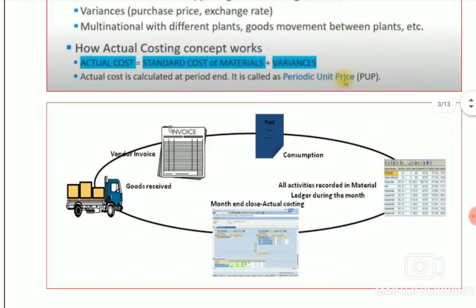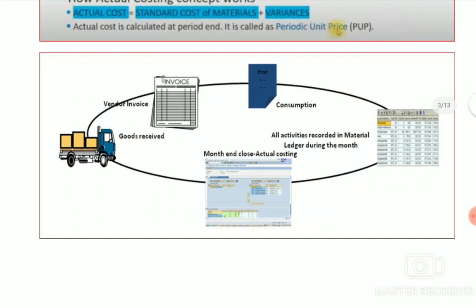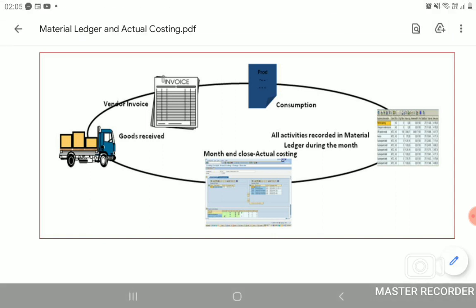This concept is given in a very clear manner here. Let's say goods receipt, vendor invoice, and consumption, all these movement types and transactions go to the material ledger. All the activities will be recorded in the material ledger since it is a sub ledger, so that whatever the balance is in the sub ledgers goes to the main ledger.